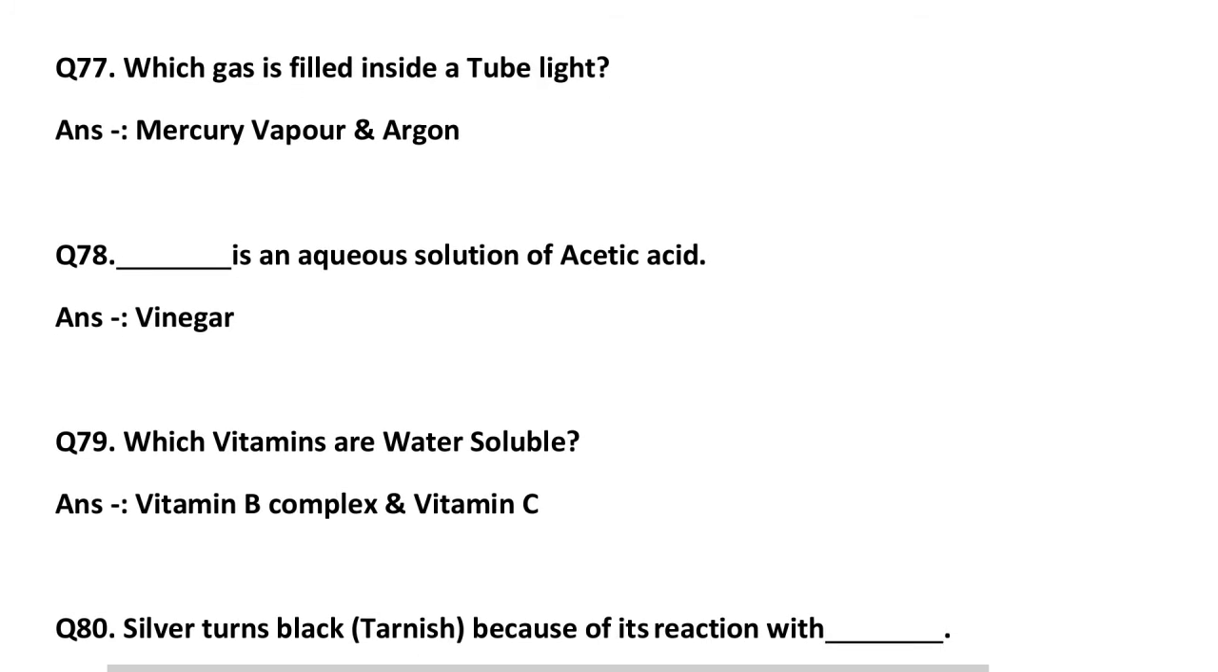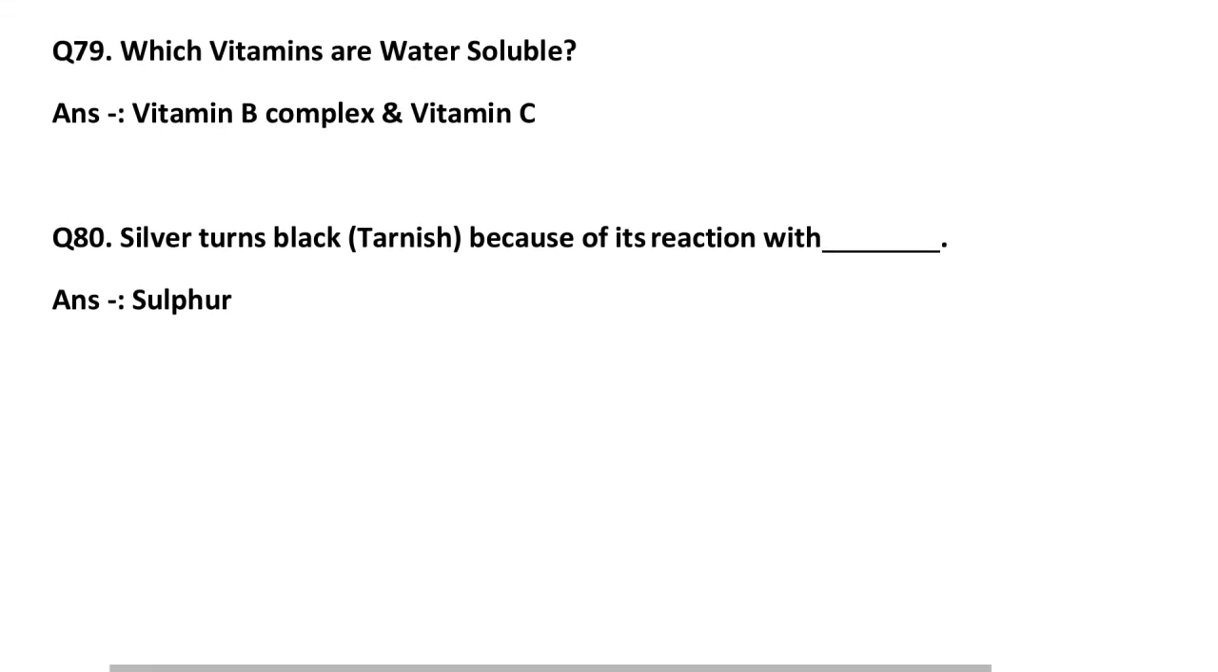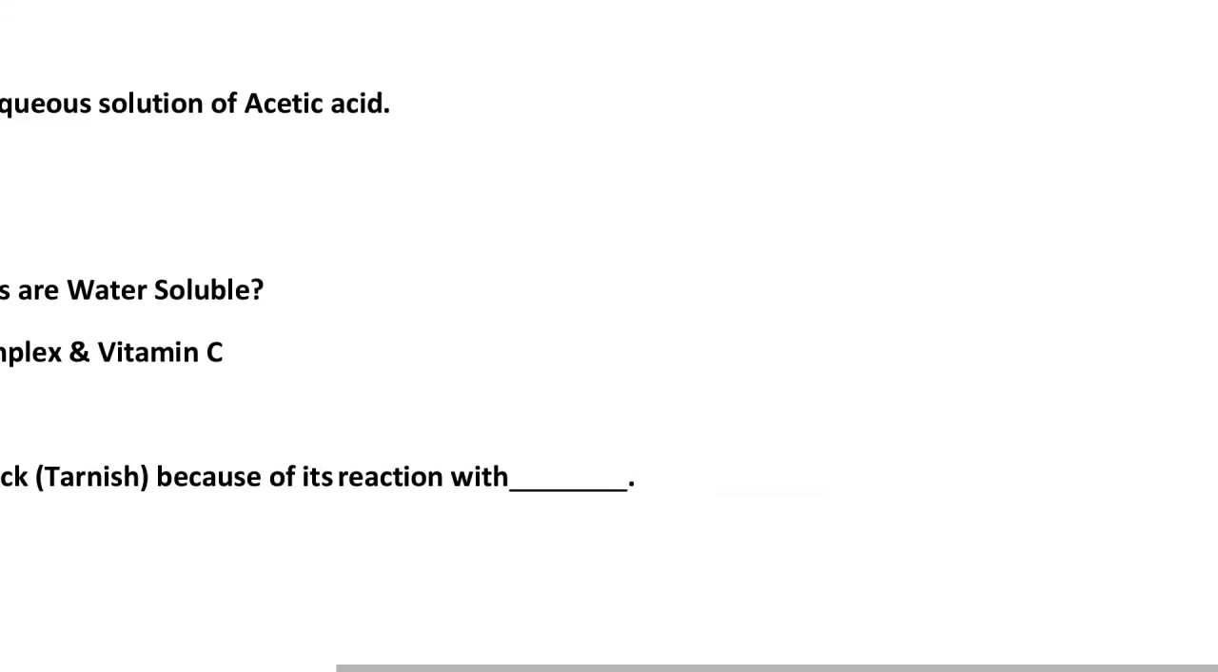In question 78, which is an aqueous solution of acetic acid? That is vinegar, also called an aqueous solution of acetic acid. Which vitamins are water soluble? That is vitamin B complex and vitamin C. Silver turns black because of its reaction with sulfur. Everyone knows that silver reacts with sulfur. Going to the next question.